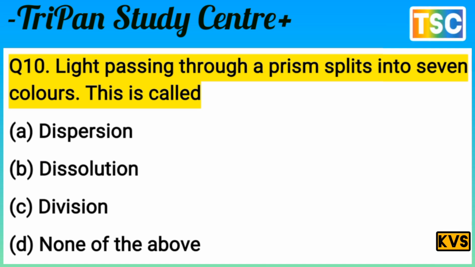Question here. Light passing through a prism is split into the 7 colors, and this is called